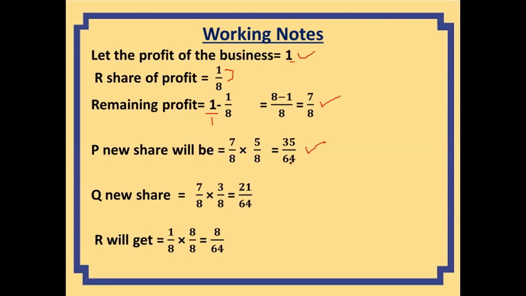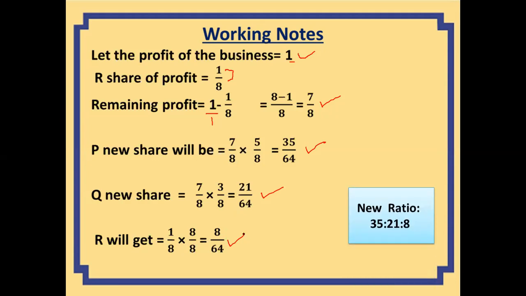This is the new share of P. Similarly, remaining profit multiplied by 3/8 gives Q's share, and R will get 1/8. To make the denominators equal, we'll multiply by 8 and 8. It becomes 8/64. So these are the new ratios.